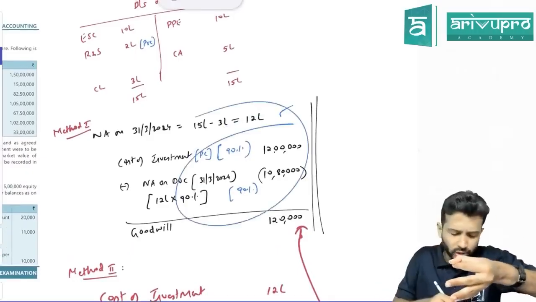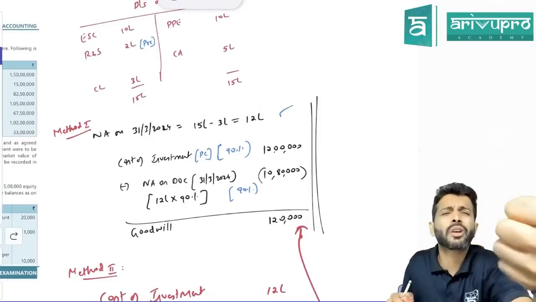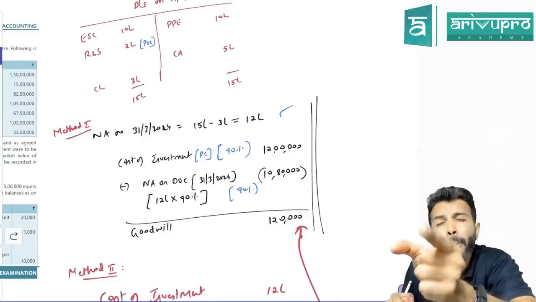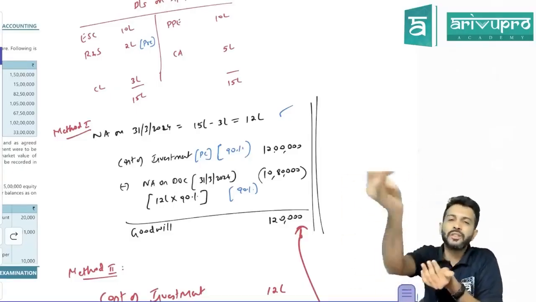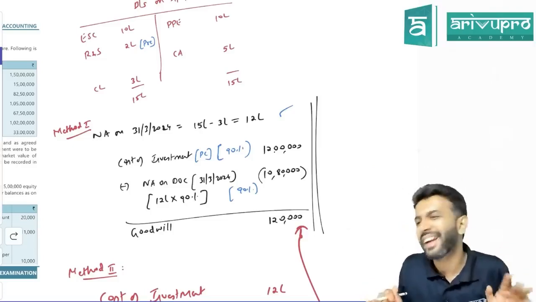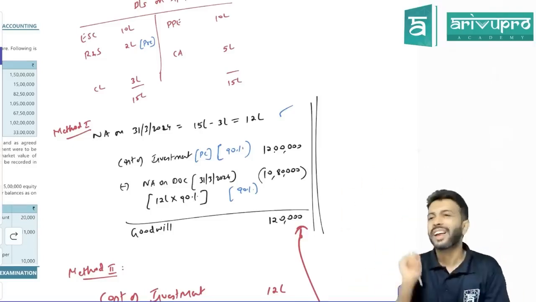What is the new shortcut method? Just compare cost of investment with net assets, or holding company share of net assets. Just compare PC or cost of investment with holding company share of net assets. Accordingly, you will get goodwill or capital reserve.